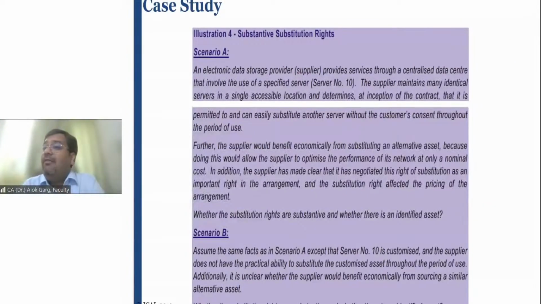Next illustration. I have a lot of illustrations. Apart from my own examples, I'm using a lot of illustrations from the ICAI study material.